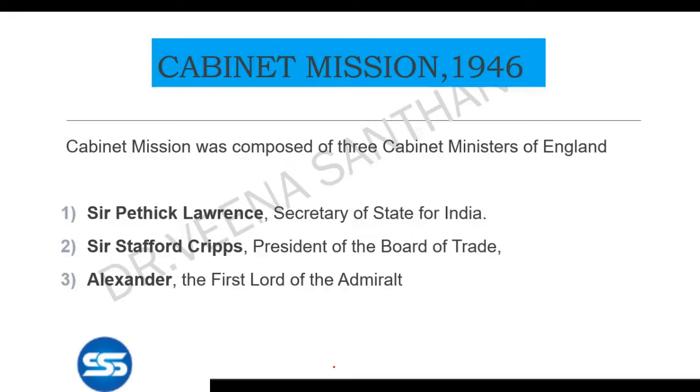In 1946, cabinet mission came to India. I already told you, the Stafford Cripps was also a member of cabinet mission. It was composed of 3 cabinet ministers of England. That's why it is called cabinet mission. You have to learn the names of these 3 persons. It's important for modern India as well as polity. So Patrick Lawrence, Secretary of State for India; Stafford Cripps, President of the Board of Trade; Alexander, the First Lord of Admiralty. Okay, so this is not so important. This is important: Patrick Lawrence, Stafford Cripps, and Alexander.